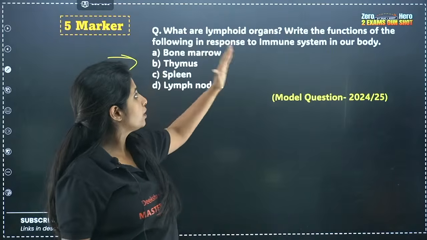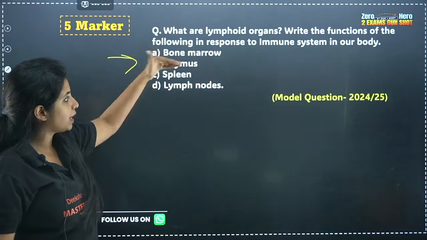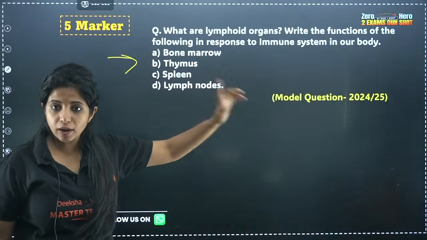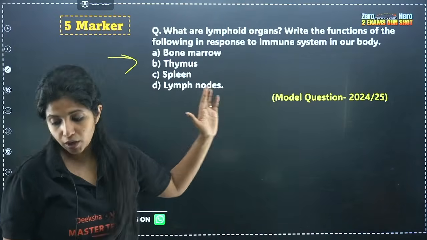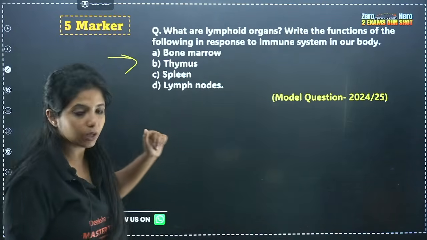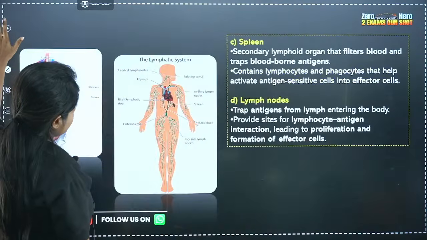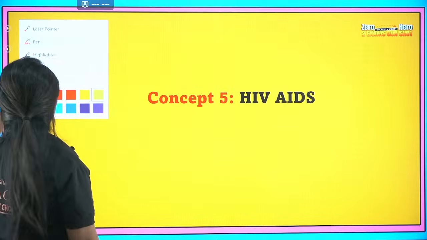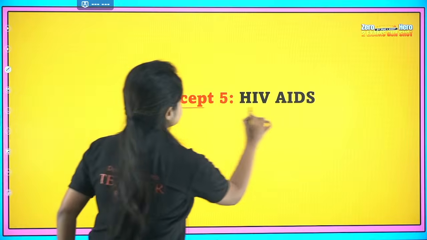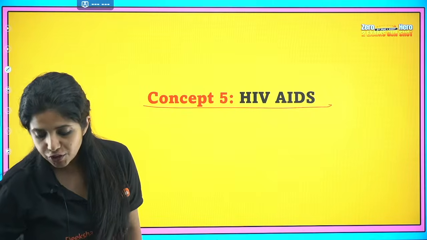Write the function of the following in response to the immune system: bone marrow, thymus, spleen and lymph nodes. This was a model question paper question of 2024-25. Okay. Now, over here I have given you the answer. And now we will go to the next concept, that is concept number 5, HIV/AIDS.